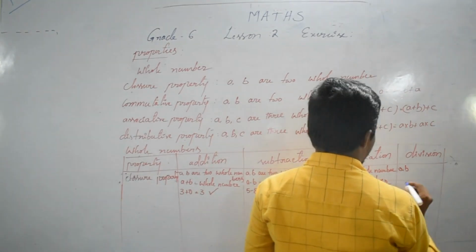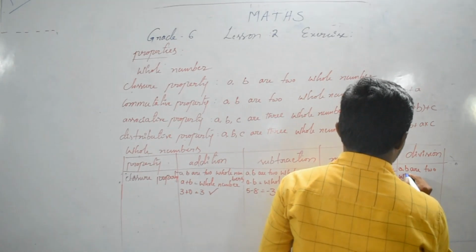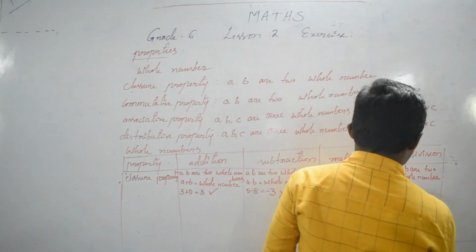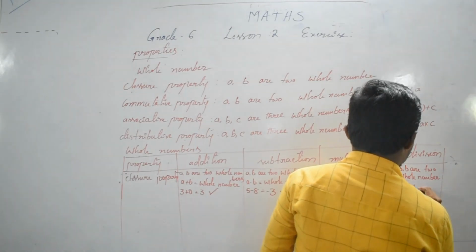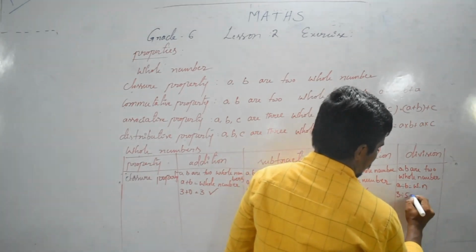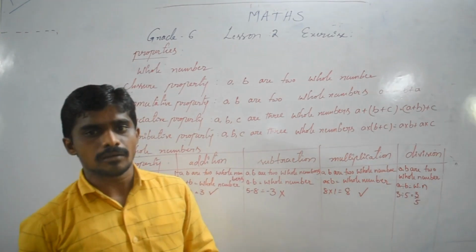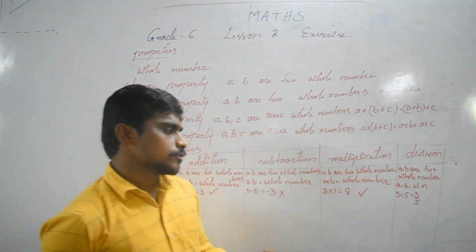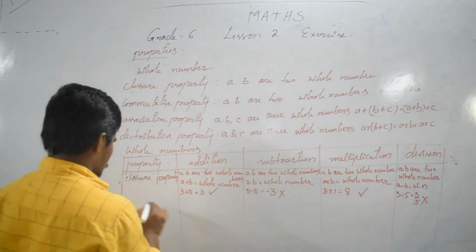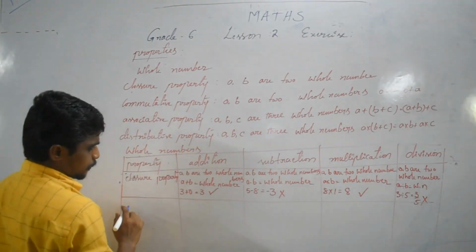A, B are two whole numbers. A divided by B is also a whole number? 3 divided by 5, 3 by 5. Is 3 by 5 a whole number? No, that is a fraction. So this is not satisfied. Next one, commutative property.